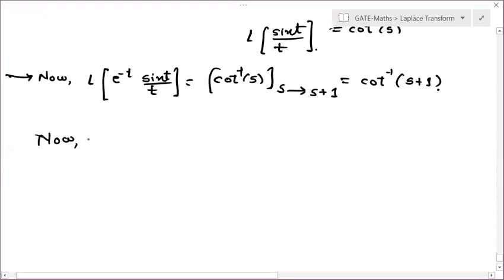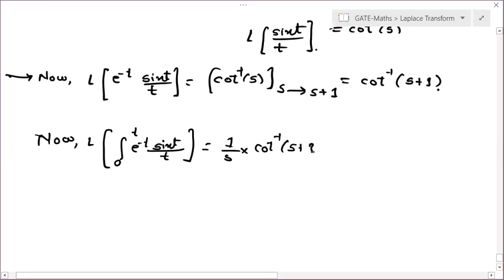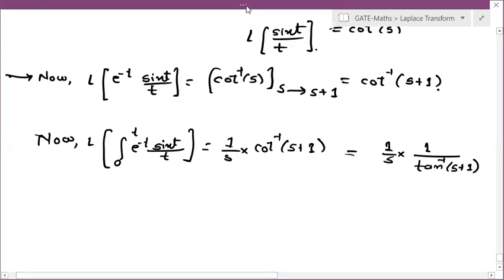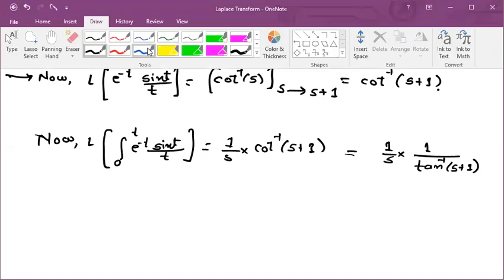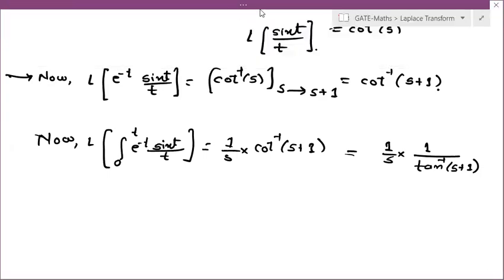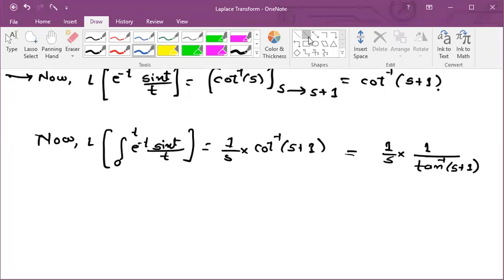So now Laplace of integral 0 to t of e to the power minus t sin t by t. When you have an integral inside, what do you have to do outside? Just divide by s: 1 by s into cot inverse of (s plus 1). So this can be your answer, or you can convert this cot inverse further into tan inverse: 1 by s times tan inverse of 1 upon (s plus 1). These both are your answers depending on the options given, and GT students can write either. Okay, is it clear now?